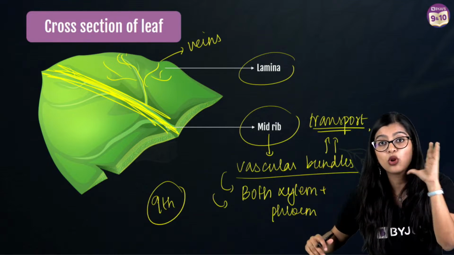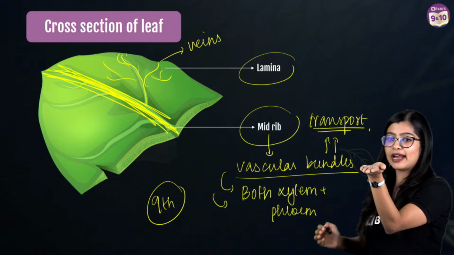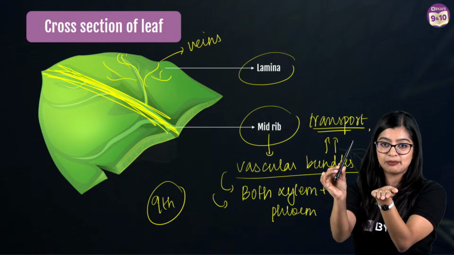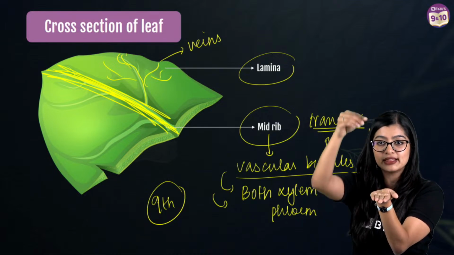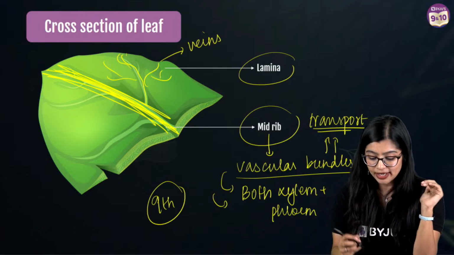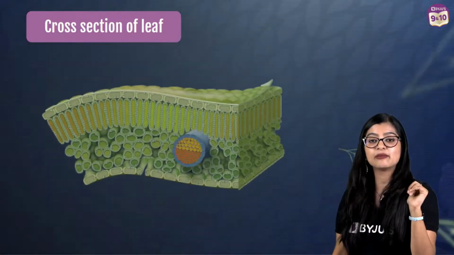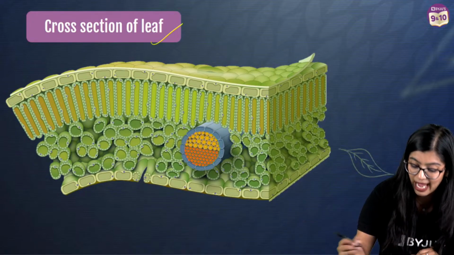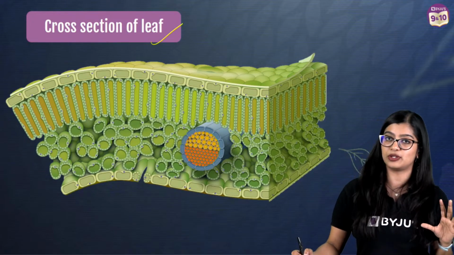But now let's look closer. Now imagine I take my leaf, right? So this is my leaf. I'm going to take a blade. Imagine my pen is the blade and I cut it in half in the manner that I'm showing you, right? I cut it in this manner. Then what I'm going to see would be something like this. So this is what we call the cross section of the leaf, right?